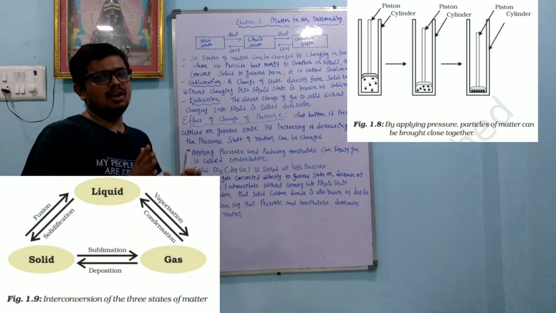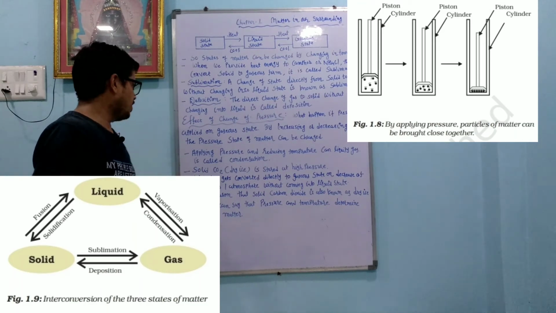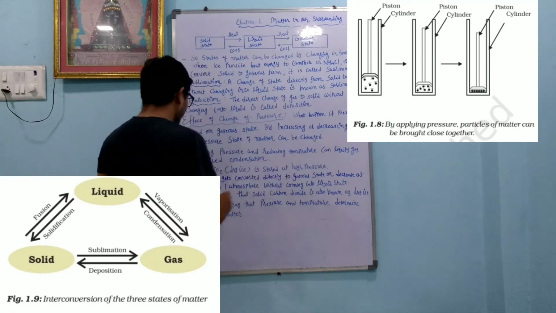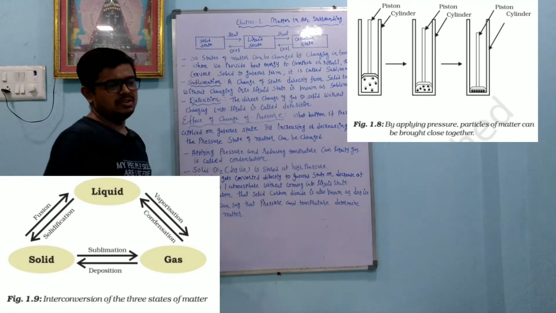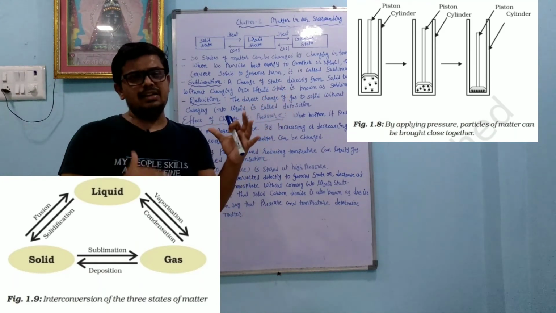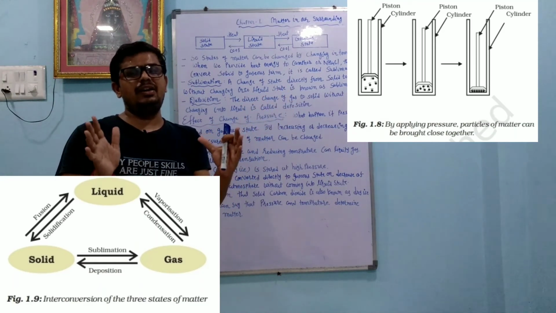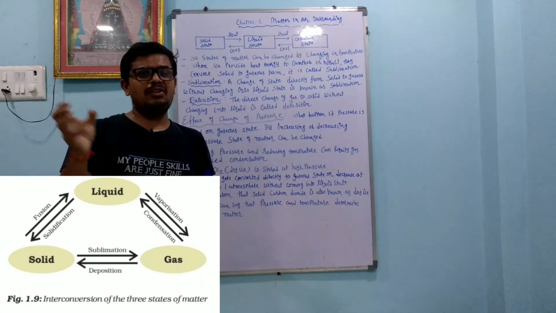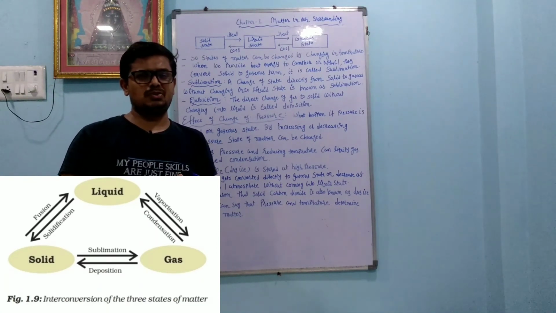In the same way, we also have to maintain the temperature. Applying pressure and reducing temperature can liquefy a gas, which is called condensation. Suppose air is there, and we increase the pressure and decrease the temperature, we can convert air into liquid form. In the same way, we can liquefy nitrogen gas from the atmosphere also.